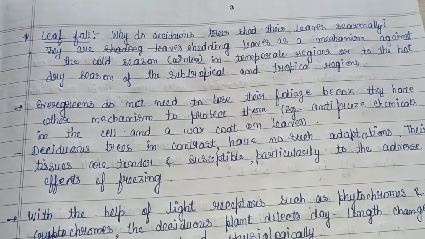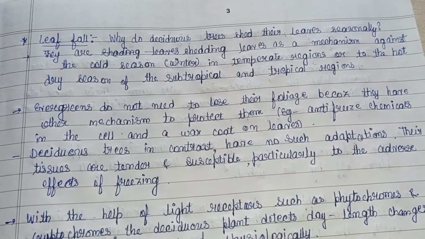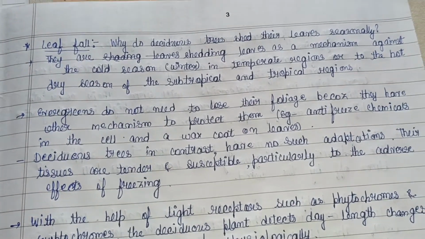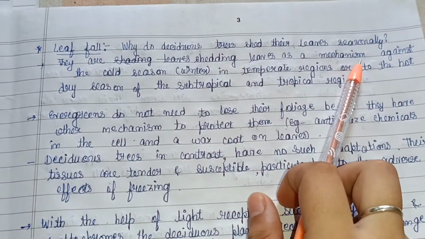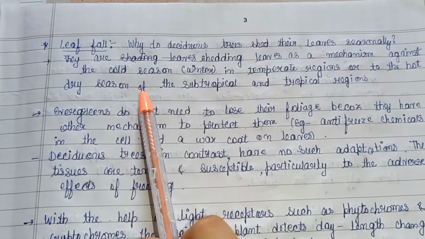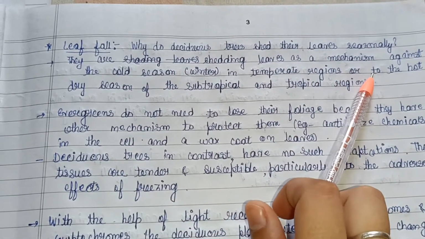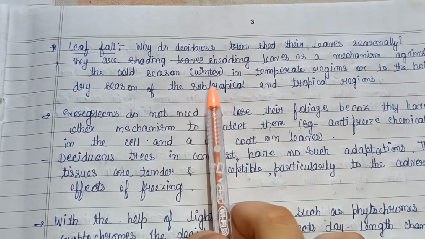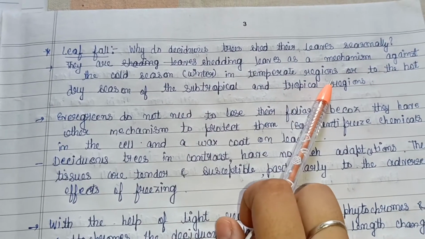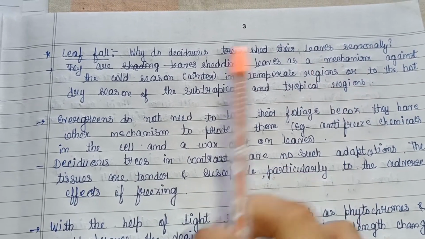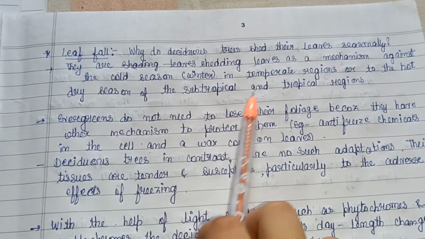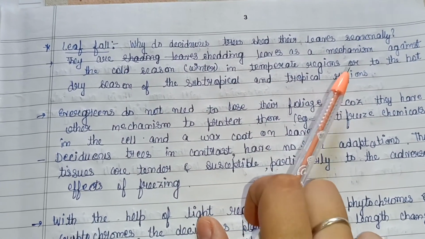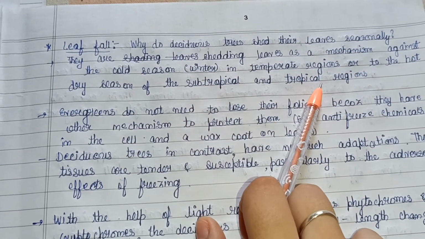Then leaf fall. Here again a question arises: why do deciduous trees shed their leaves seasonally? Basically they shed the leaves as a mechanism against the cold season, that is winter, in the case of the temperate deciduous forest, or against the hot dry season of the subtropical and tropical regions, as in the case of the tropical deciduous forest.